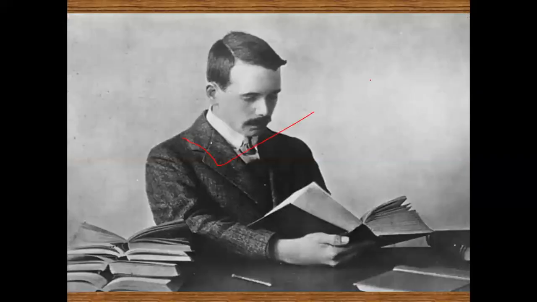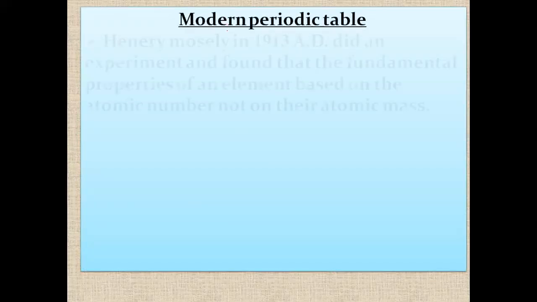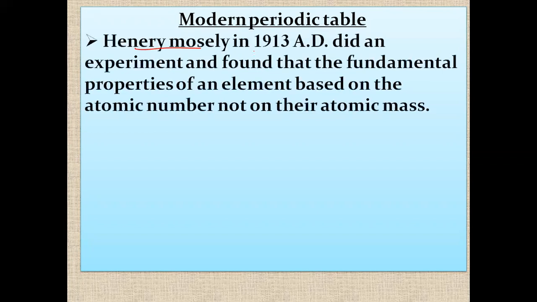Okay, and this is Henry Moseley. Now, the modern periodic table. Henry Moseley in 1914 AD did an experiment and found that the fundamental properties of an element are based on the atomic number, not on their atomic mass.